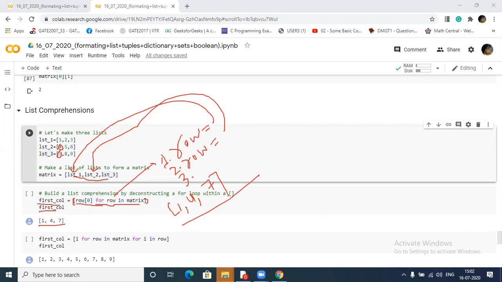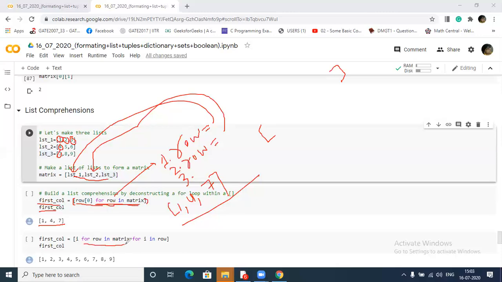Just tell me, if I want to write all these elements as a list, what should I write? Anybody can give me the logic. Put the first list: row 0, row 1, row 2. Exactly: row 0, comma, row 1, comma, row 2. Exactly.